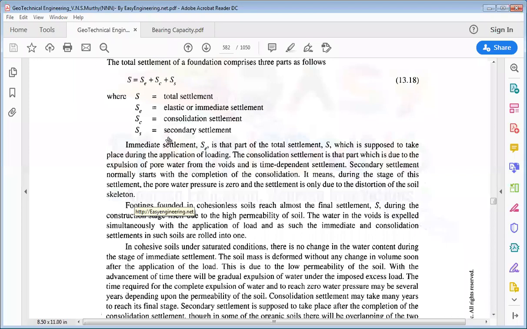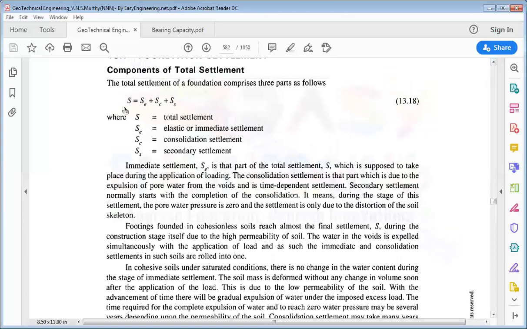So here this SS, the secondary settlement, is not much important because there are very few types of soil which have secondary settlement. But these two parts, SE, the elastic or immediate settlement, and SC, the consolidation settlement, are very, very important. Even for cohesionless soil, the elastic or immediate settlement is more important, but for cohesive soil or clay soil, the consolidation settlement is more important. So here we saw the different components of the soil settlement. The total settlement is the sum of these three settlements: elastic, consolidation, and secondary settlements.